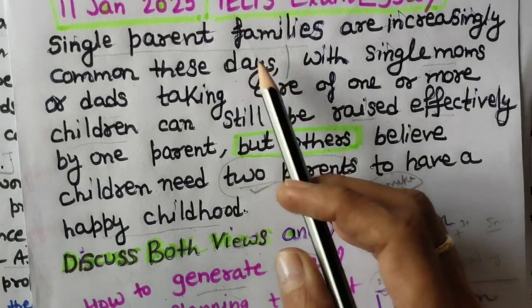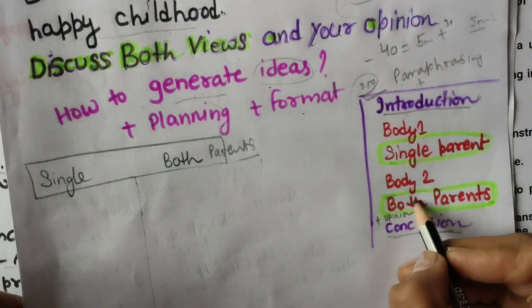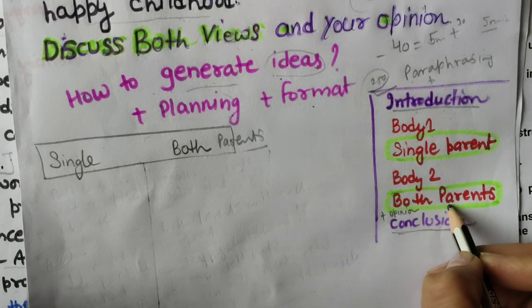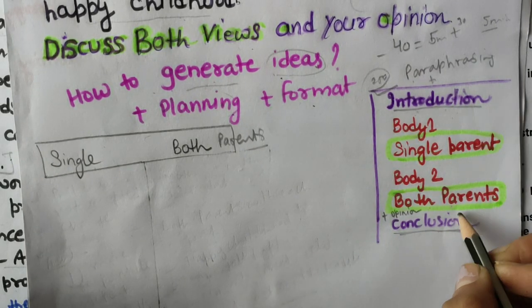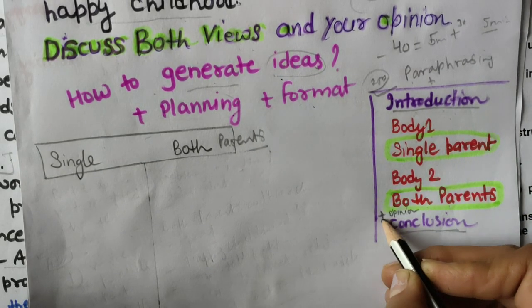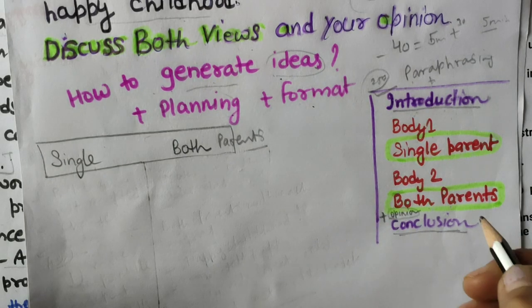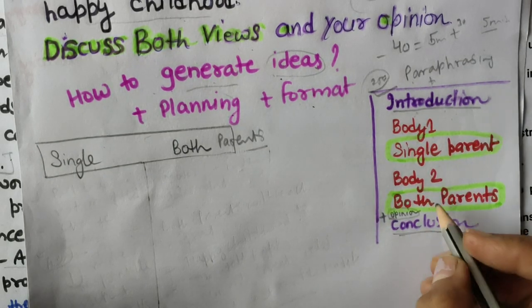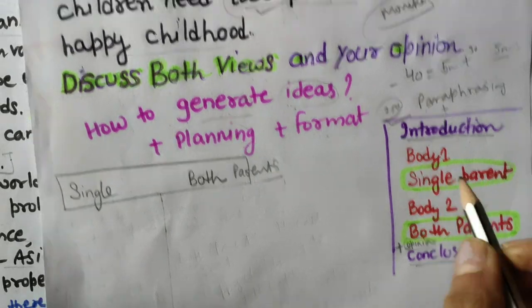Those who are saying this, single parent families, single moms and dads. And then in the second body paragraph you will be talking about both parents, how they can give a happy environment during their childhood. Okay, and one more paragraph you can make for giving your own opinion, but it should not be too long. So your opinion is also important, why you support this second one, because I am supporting this second one.